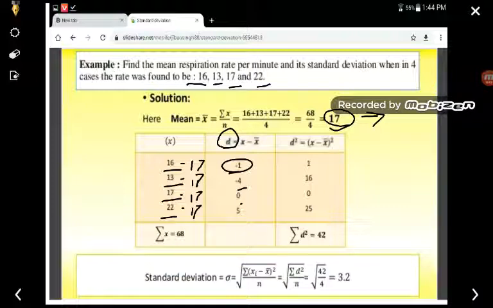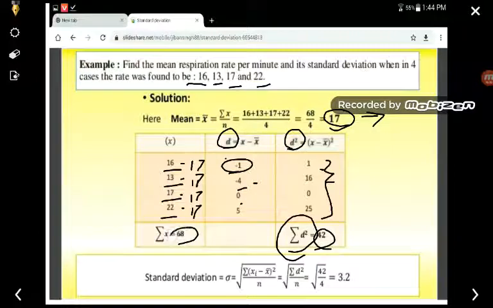Now we have to find out the square of the deviation. Squaring the deviation, 1 squared gives 1, 4 squared gives 16, 0 squared remains 0 itself, and 5 squared gives 25. We have to sum all these together. So 1 plus 16 plus 25 gives you 42. So the summation of d square is equal to 42. Putting it in the formula, we know that it is the square root of summation d square by n.